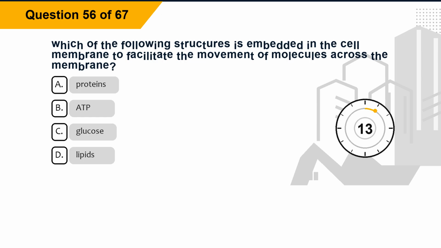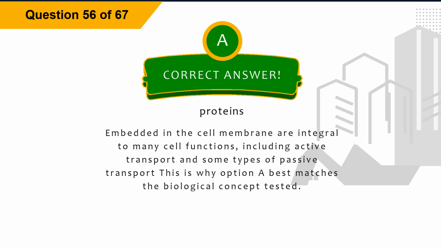Question 56. Which of the following structures is embedded in the cell membrane to facilitate the movement of molecules across the membrane? Option A, proteins. Option B, ATP. Option C, glucose. Option D, lipids. The correct answer is option A, proteins. Explanation: proteins embedded in the cell membrane are integral to many cell functions, including active transport and some types of passive transport. This is why option A best matches the biological concept tested.